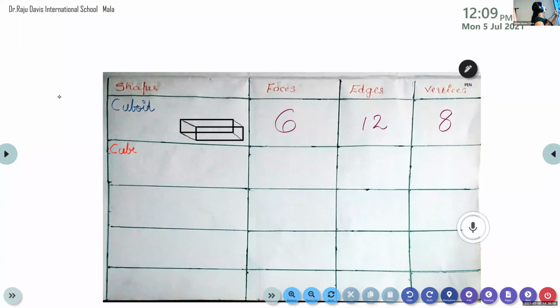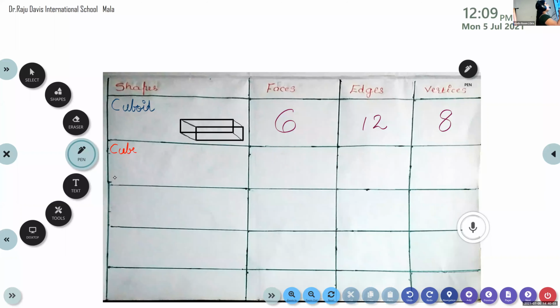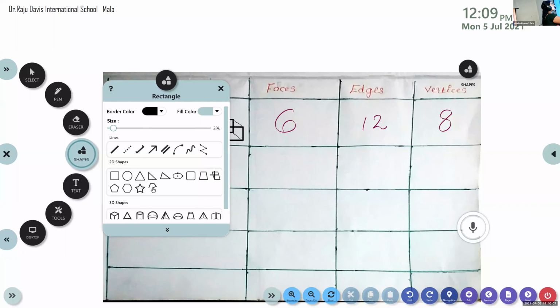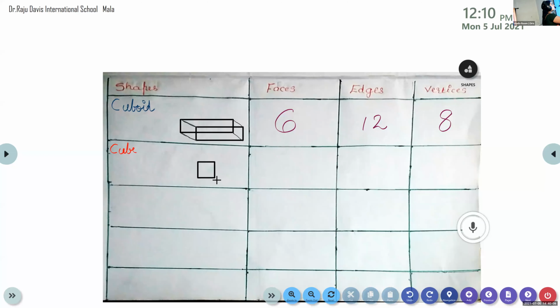For that, first you have to draw a square. Draw a square like this. Oh, here I won't get enough space, so draw a square like this. Everybody draw a square in the same space.